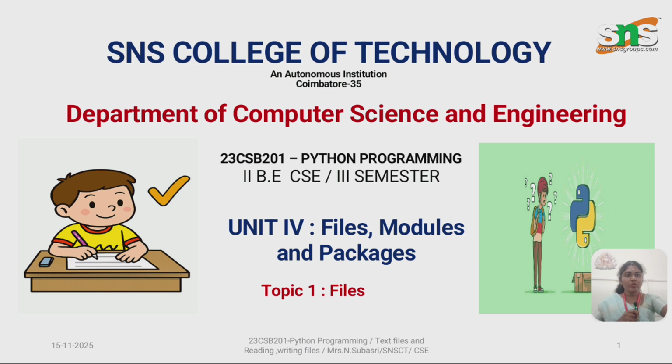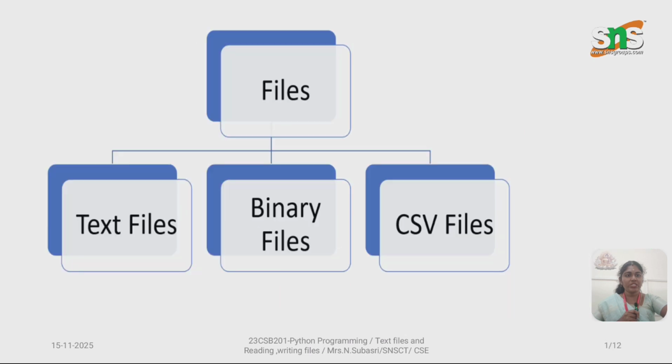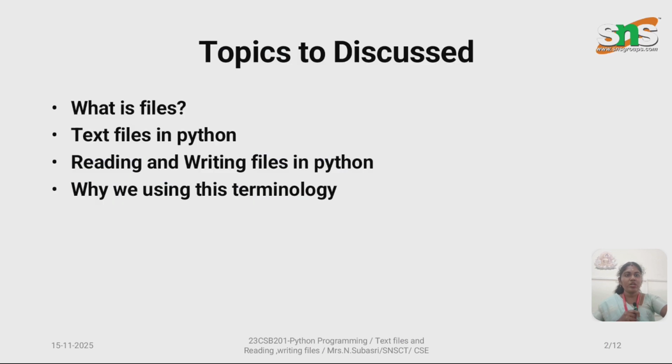Today we are going to see about files, modules and packages. In this particular video, we'll see in depth about files. In files, we have three different types: text files, binary files and CSV files. We'll see in depth what a text file is, how a text file can be read and edited, what types of binary files we have, and how we can save and operate on CSV files. All these functions we'll see in this video.